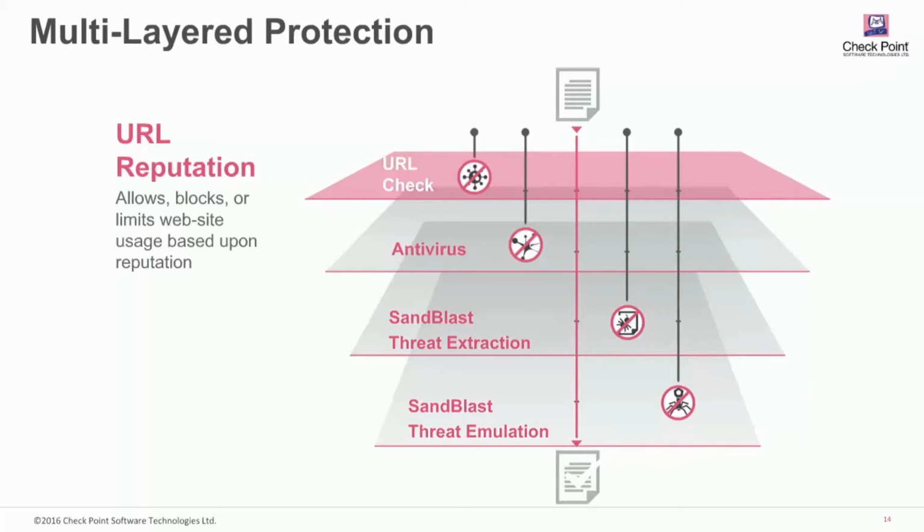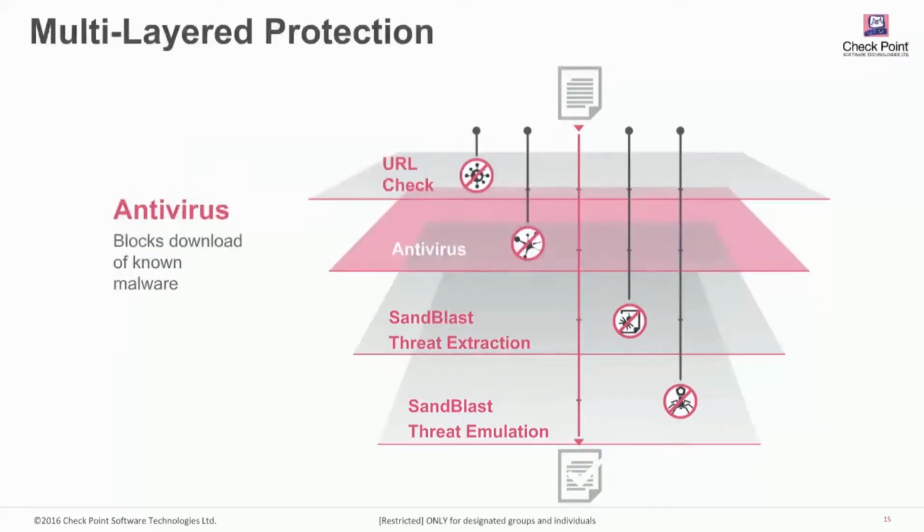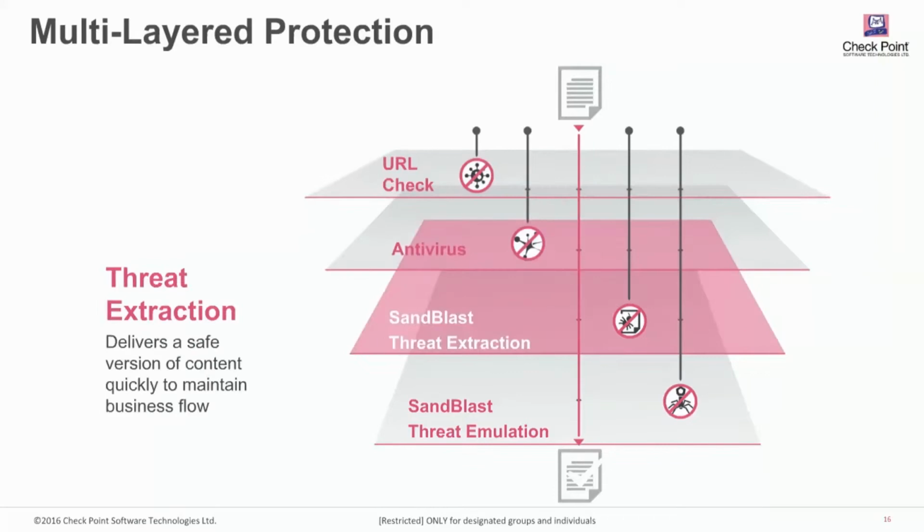So as I talked about here, URL reputation, the ability to allow, block, limit websites based on reputation of the URLs themselves. Traditional AV to block a download of known malware. Again, we're talking about known malware, going back to the point of this is a file that's been, a signature's been created, a hash or fingerprint exists.